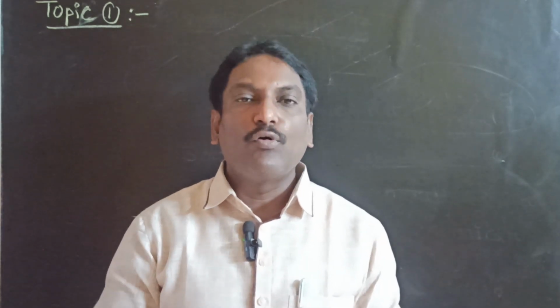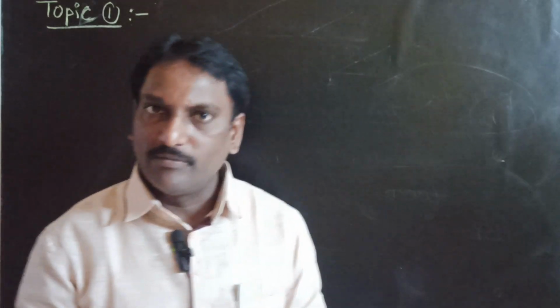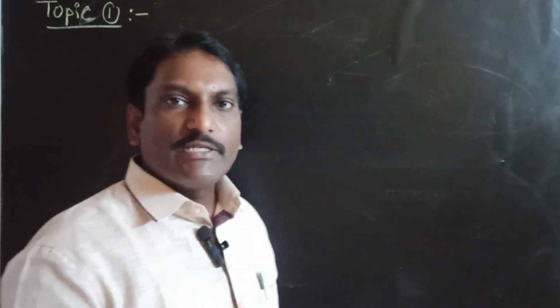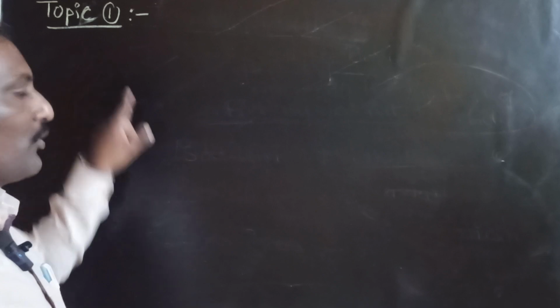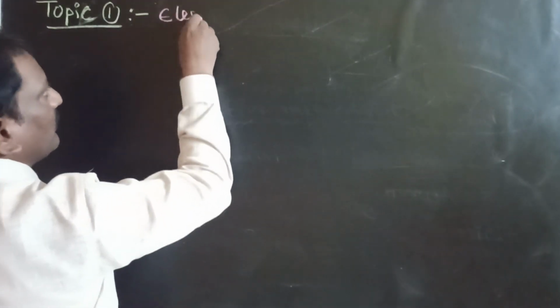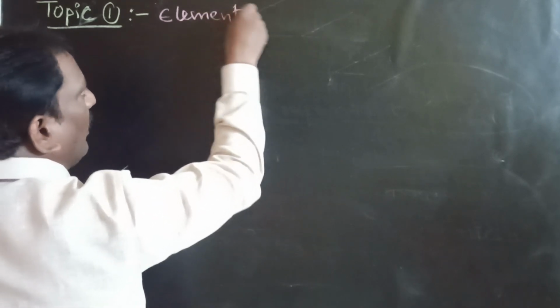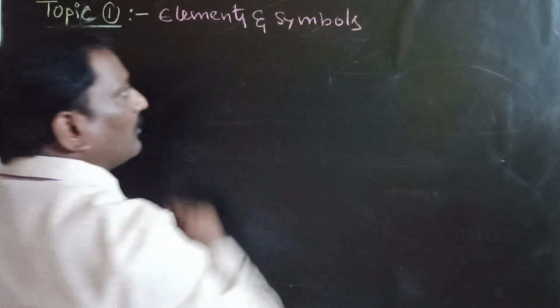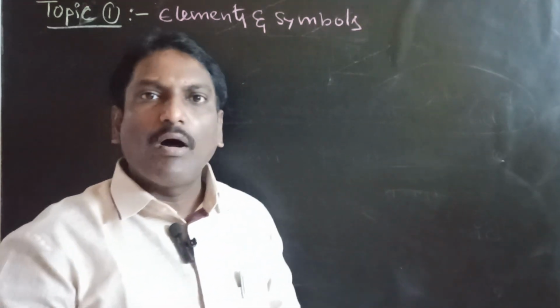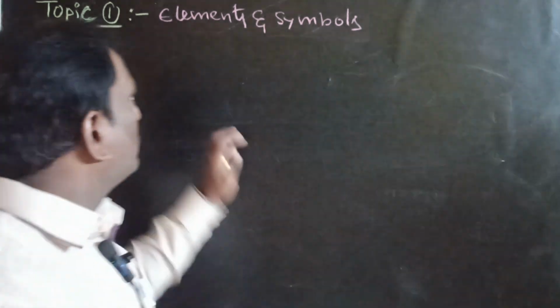I said in the introduction class I would like to explain all the basic points which help to overcome the drawbacks in class 10 chemistry. So in this session onwards I would like to start those basic points. The first basic topic is elements and their symbols. Please note down each and every point that I am going to write on the board.